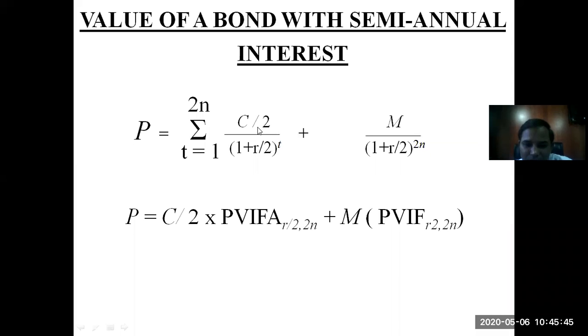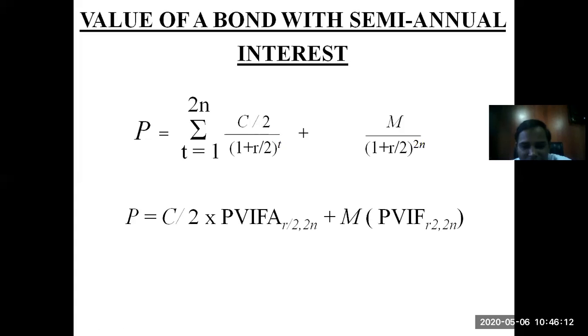Now, when you are dividing this into the given time period, depending on how many times you are going to receive the interest, your R will also be divided and your T will be multiplied. So you need to understand the number of periods of payment will increase.